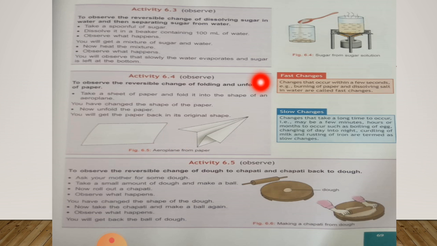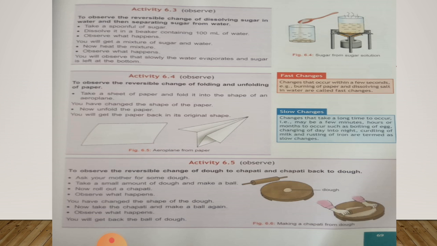Now we are going to understand about fast changes. Changes that occur within a few seconds. Example, burning of paper and dissolving salt in water are called fast changes. Okay, so we have understood about fast changes, that changes that do not take much time to happen or changes that take place in a few seconds are called fast changes, such as dissolving salt in water, burning of paper.